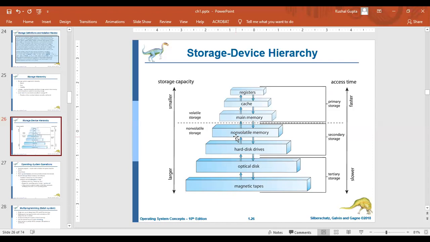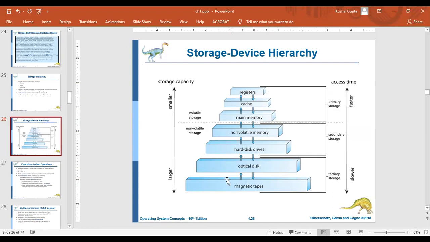So, in the last lecture, we were discussing the storage device hierarchy, where we discussed that registers are the very fast memory. Then the second fastest memory is cache memory. Then we talked about main memory, which you call RAM. These three are volatile memory, and these are the non-volatile memories: hard drive, optical disk, and magnetic tapes.